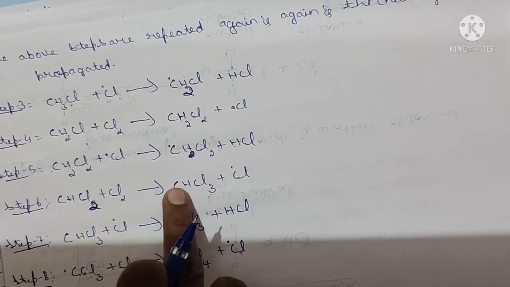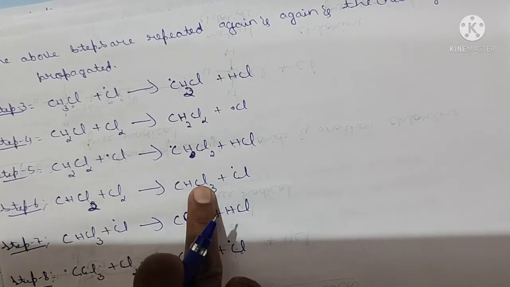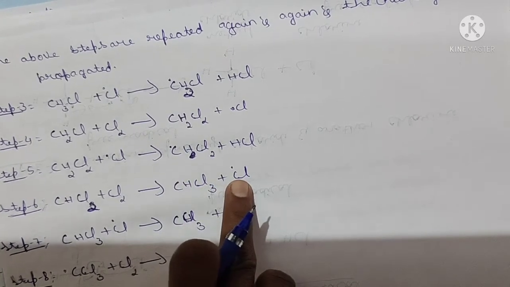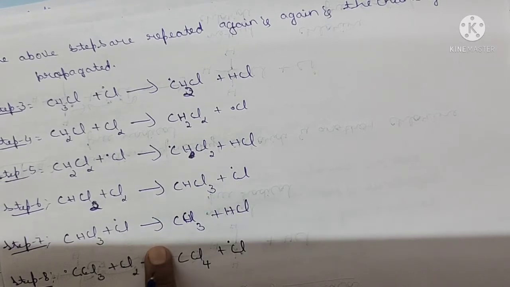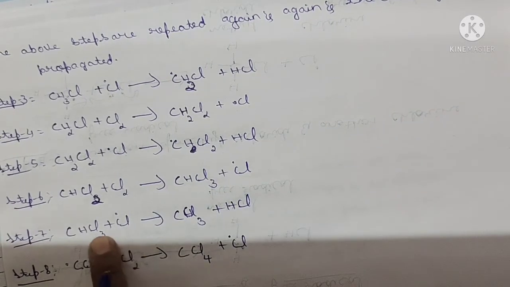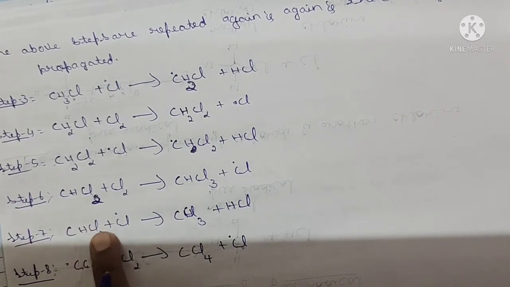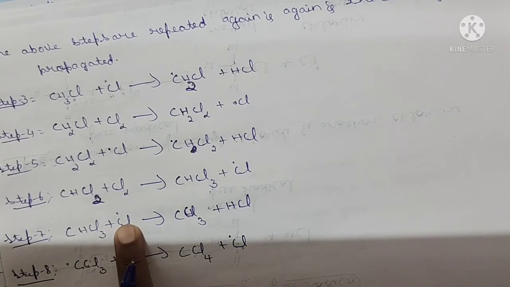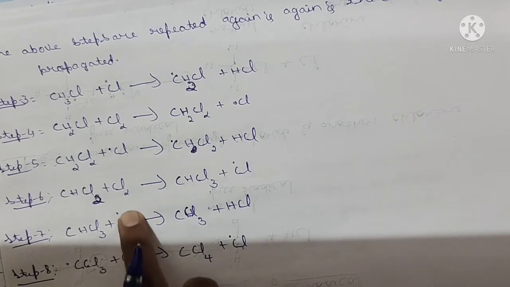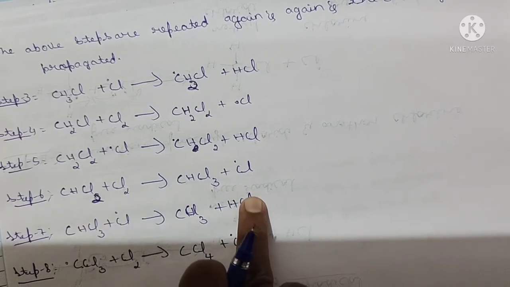Now this CHCl3 combines with the free radical Cl and forms CCl3, trichlorocarbon or chloroform, and the Cl combines with H to form HCl.